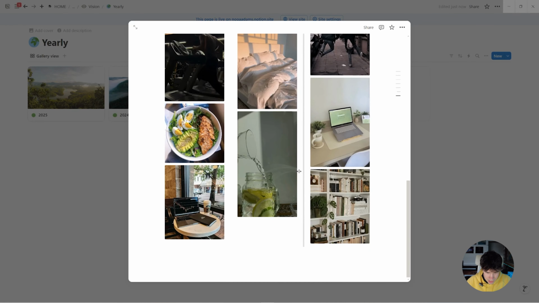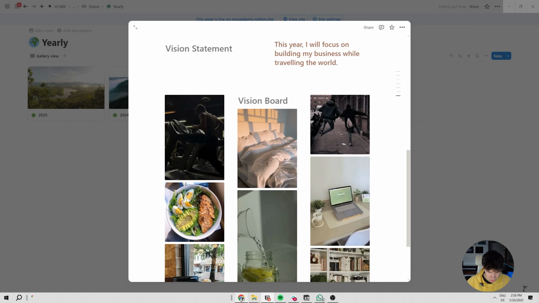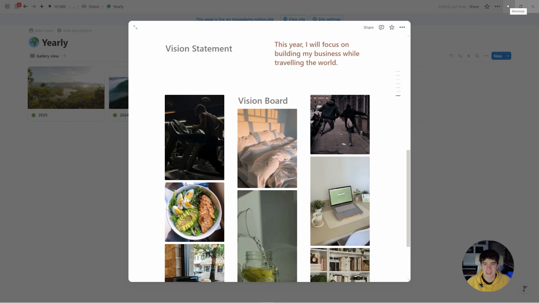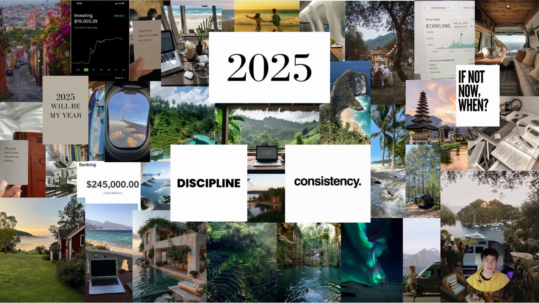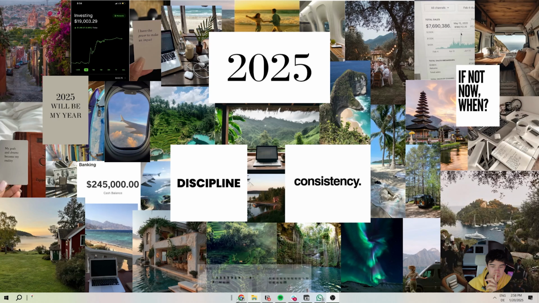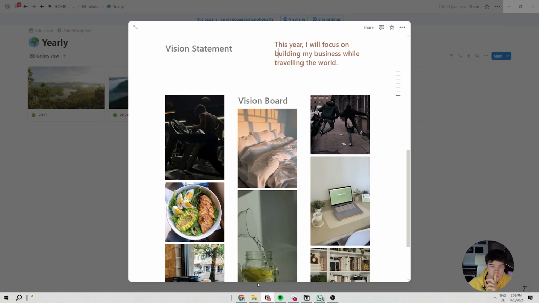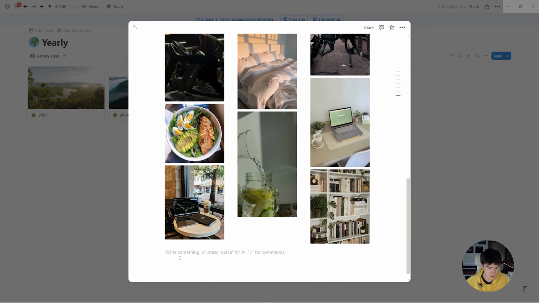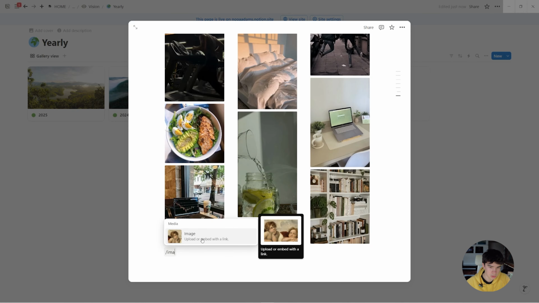The vision board is right here. I do want to show you my vision board. Actually, it's my desktop background, so here you are. That's the one. I created it in Canva, actually, not in Notion, but it's easily addable in Notion by just hopping into Notion, and then we can go down here, slash image, the drill.